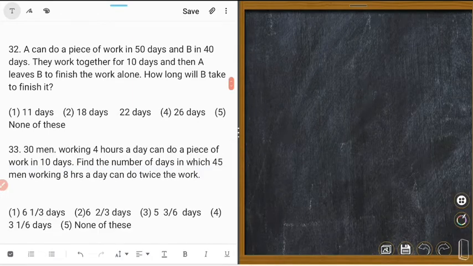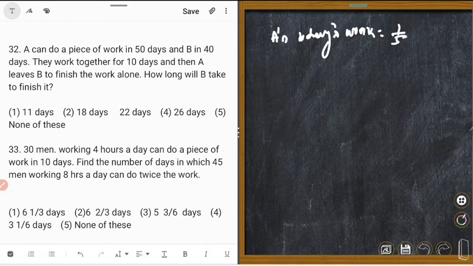You'll tell me how many? A's 1 day's work is equal to 1 upon 50. B's 1 day's work is equal to 1 upon 40. Could you understand?